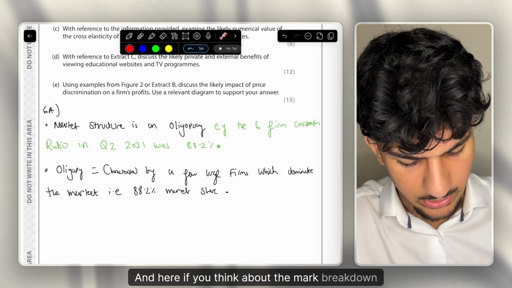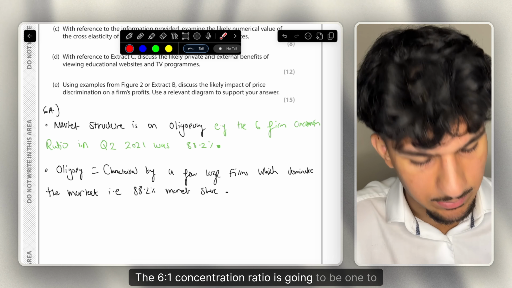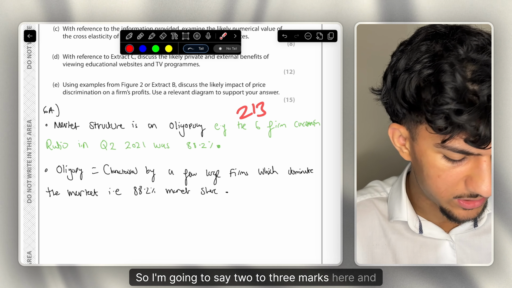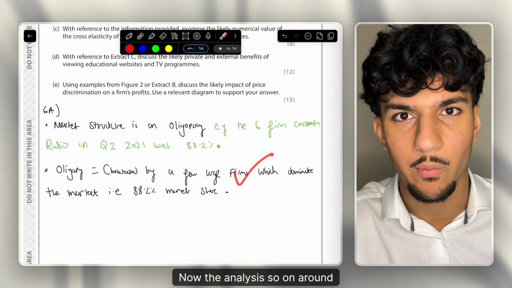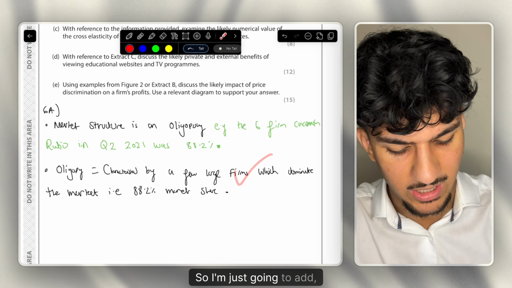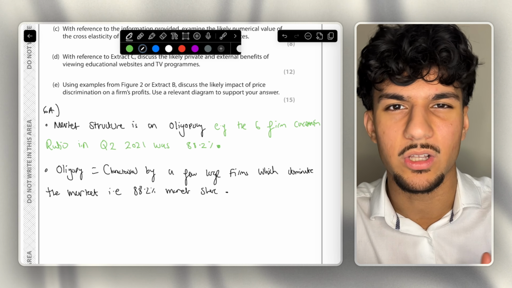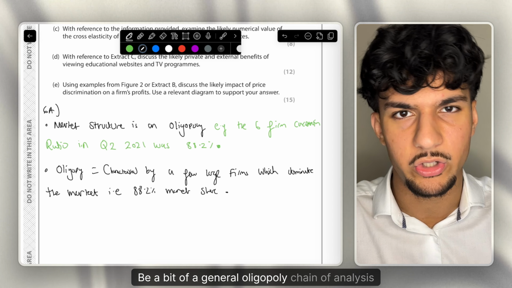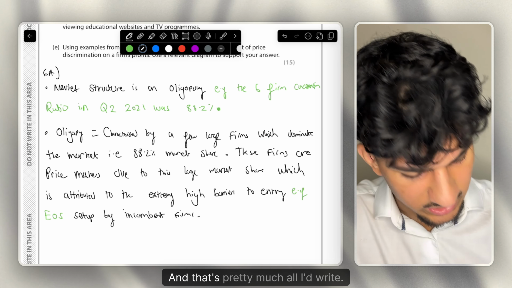And here, if you think about the mark breakdown, identification is going to be 1 mark. The 6 firm concentration ratio is going to be 1 to 2 marks, so I'm going to say 2 to 3 marks here, and then this will be 1 mark for the analysis. So I'm on around 4 marks overall. Since the last marks are going to be analysis marks, I'm just going to add a bit of general oligopoly chain of analysis, just to make sure I'm 100% scoring the 5 marks here. And that is pretty much all I'd write.